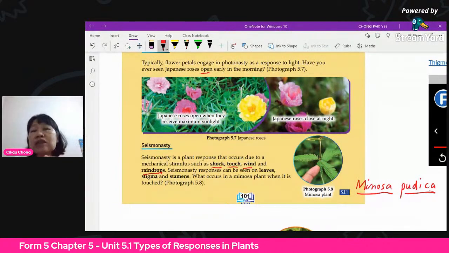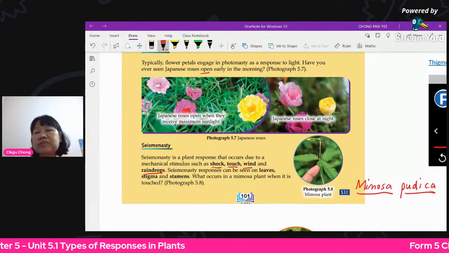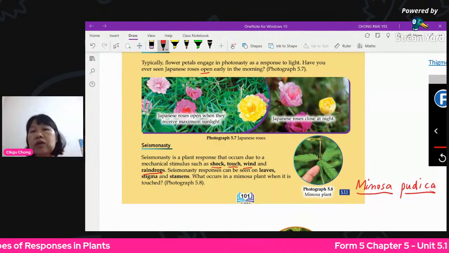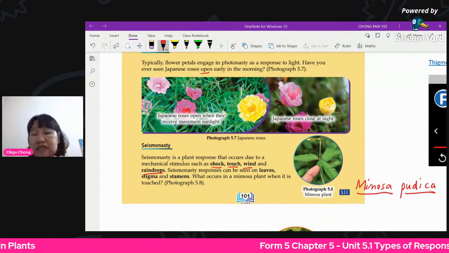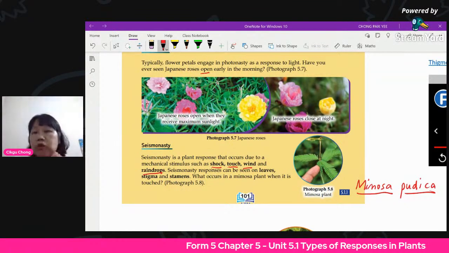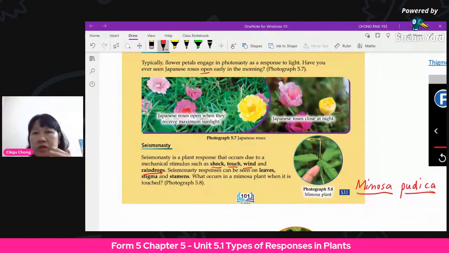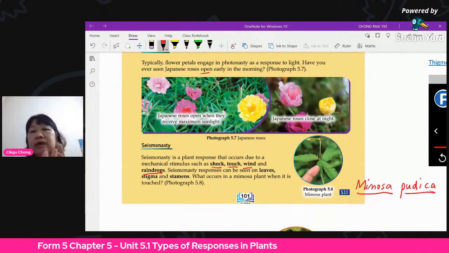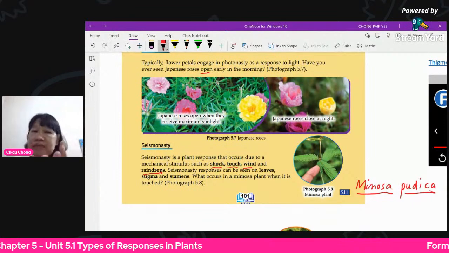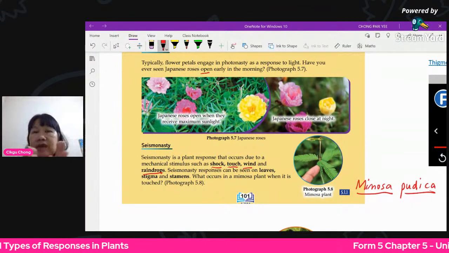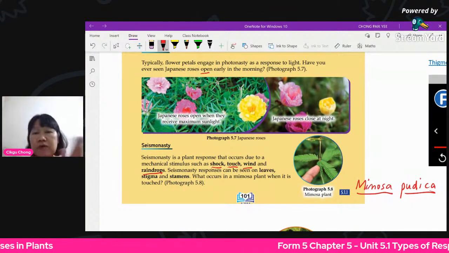The water inside the cell will run out. That means it's something like osmosis, right? The water moves out, so it becomes flaccid, due to lack of water potential. So the cell becomes flaccid, and when it's flaccid, it becomes soft. The stem becomes soft, and that causes the leaf to drop, or the leaves to fold up.